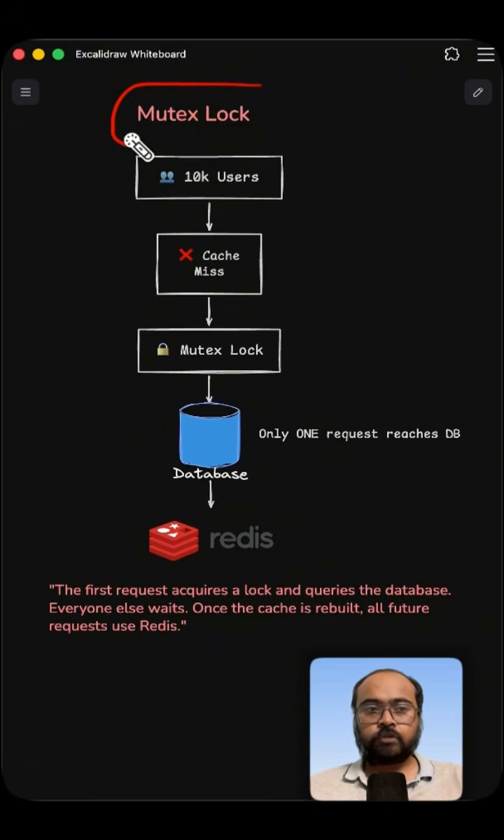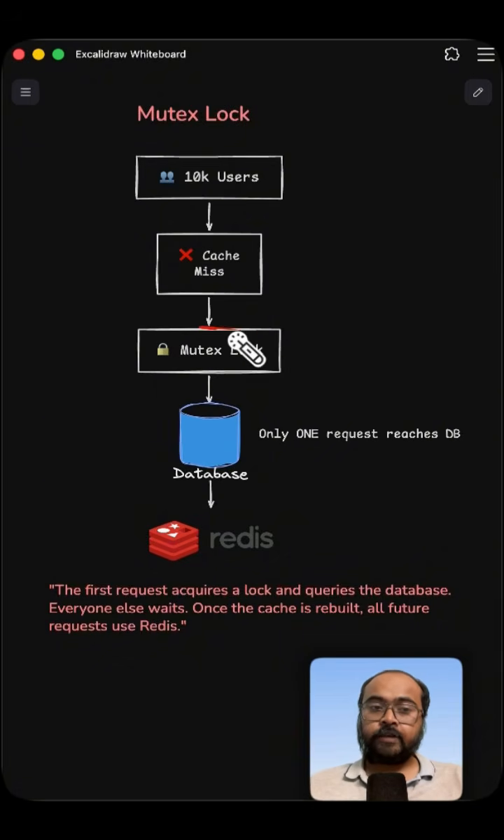Now to fix this problem, there are multiple ways. The first way is a mutex lock. Imagine the cache got expired and suddenly 10,000 users came. Instead of all those users hitting the database, we check and see that the cache has expired. The first request that goes to the database creates a mutex lock, and when the subsequent users try to come to the database, they see that a lock is already there, so they do not query the database, they just wait.